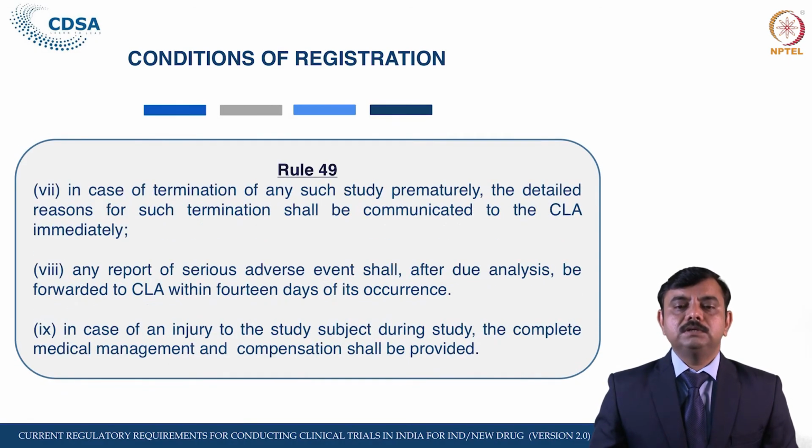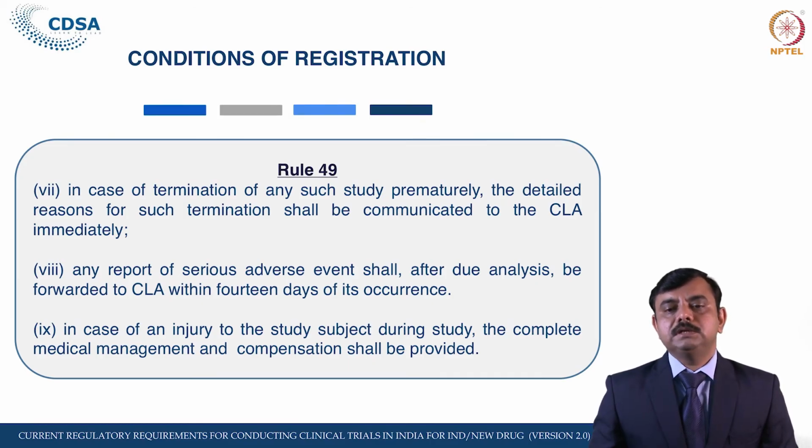In case of termination of any such study, if the study has not been conducted fully or has been terminated prematurely, then the detailed reason for such termination shall be communicated to the Central Licensing Authority immediately. The next condition is that if there is any SAE or injury to the subject during the study, the investigator has to cause an analysis of that SAE, why it has happened, and whether it is related or not related to the study product.